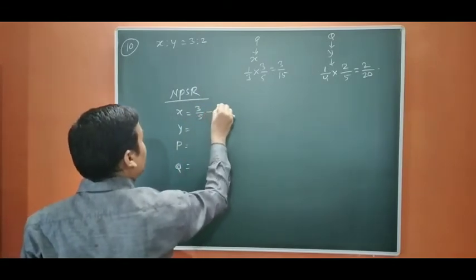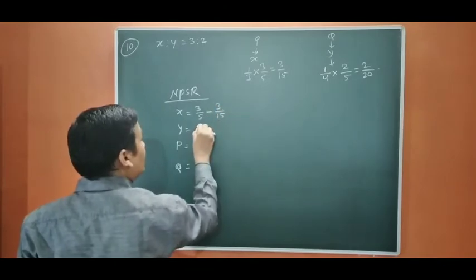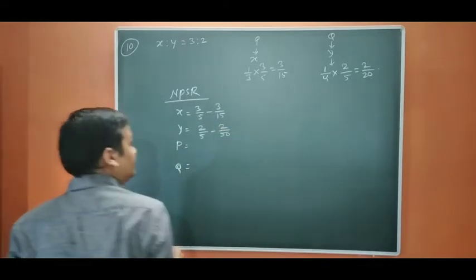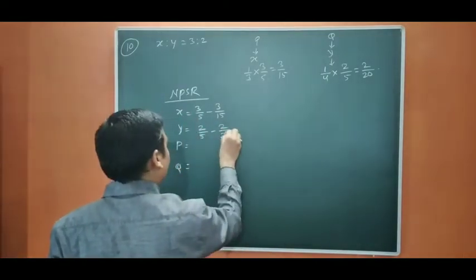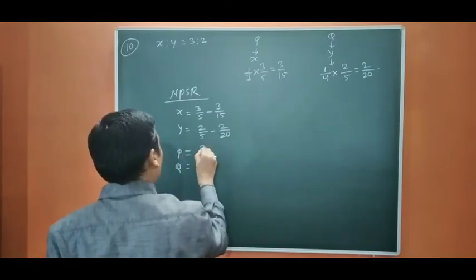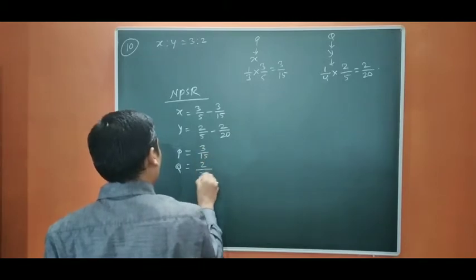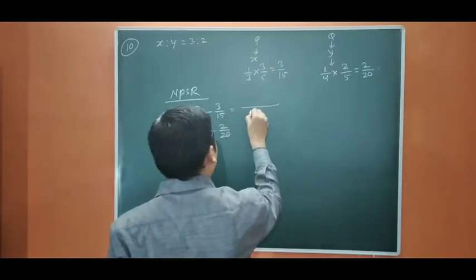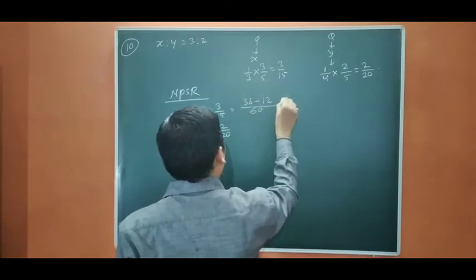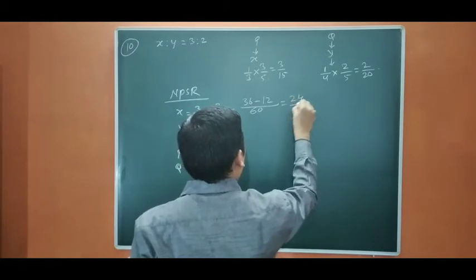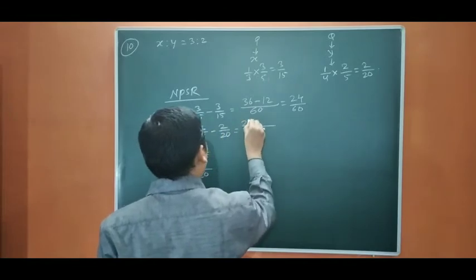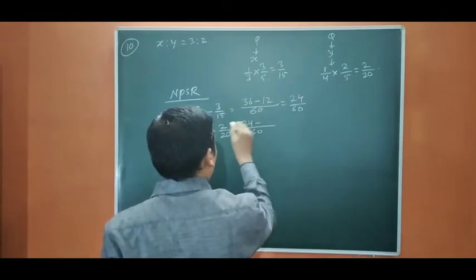3/5 minus 3/15, 2/5 minus 2/20, sorry 2/20. If we know P is going to get 3/15 and he is going to get 2/20, so it will be 60. 12 5s are 60, 12 3s are 36, 15 4s that means 12. 24/60. Here it is going to be 60. 12 5s are 60, so 12 2s are 24 minus 3 is 6.